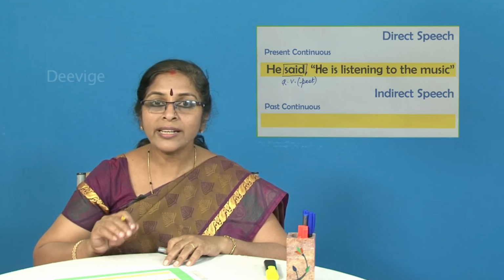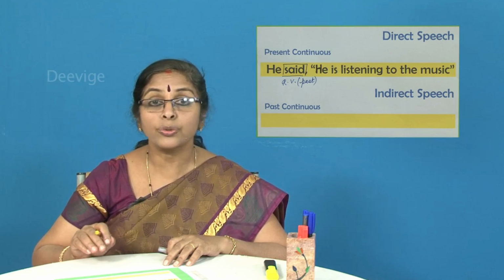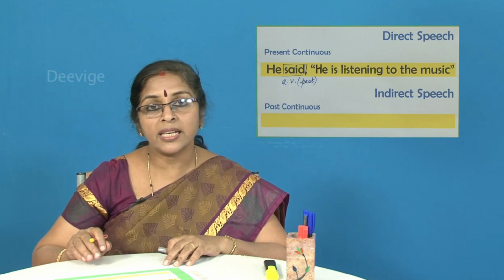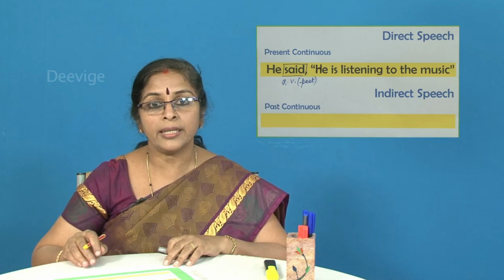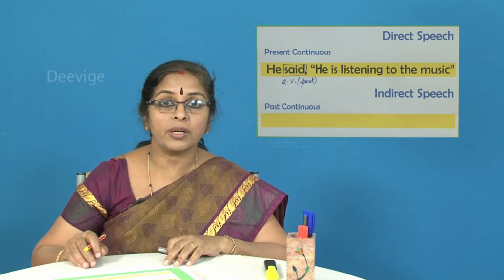Now, the next important thing that you should know is, see the tense of the sentence because the tense will change accordingly. Now, which is the auxiliary verb, students?